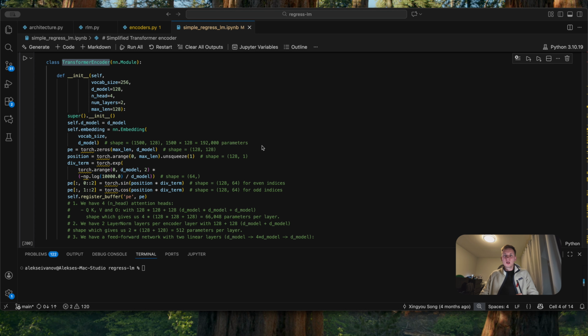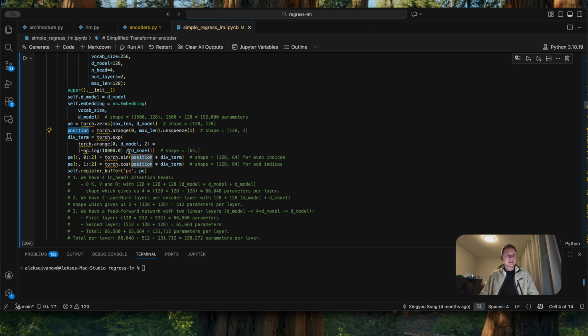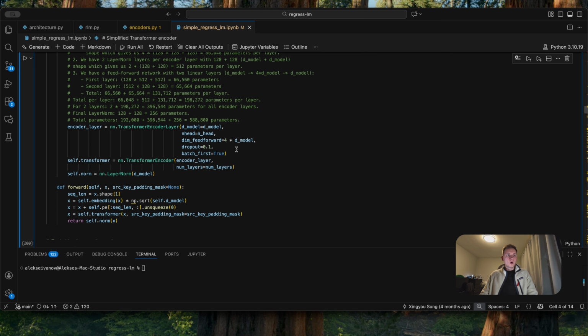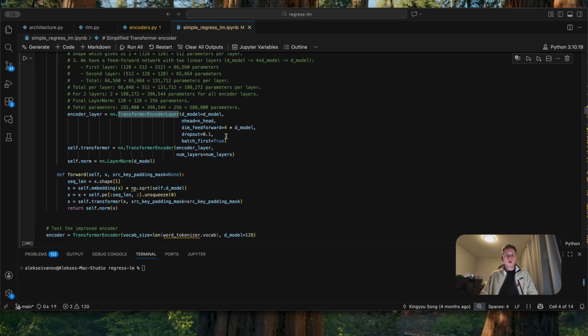For example, the token ID for BMW is mapped to a 256-dimensional vector. Then we add a sinusoidal positional encoding. This tells the model at which position the word appears. But the core here is the transformer encoder layer. This is the PyTorch standard transformer encoder with 2 layers. Each layer has a multi-head attention and a feed-forward network. We use 4 attention heads and set the feed-forward dimension to 4 times the model dimension.